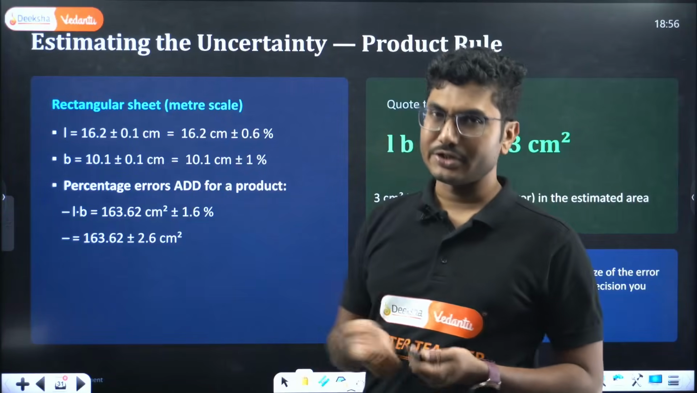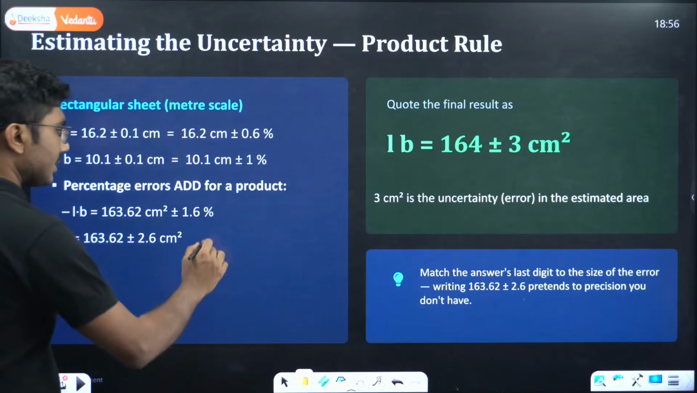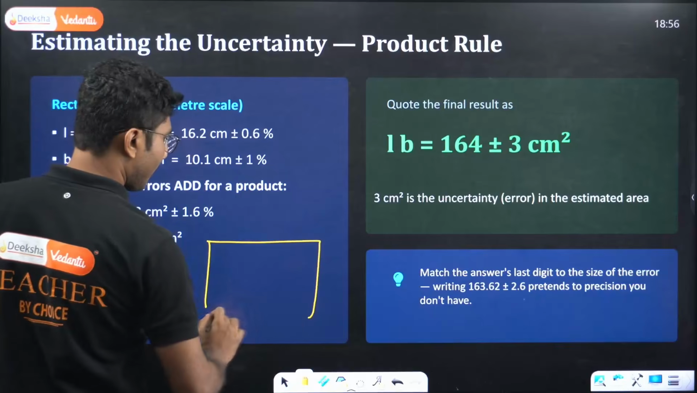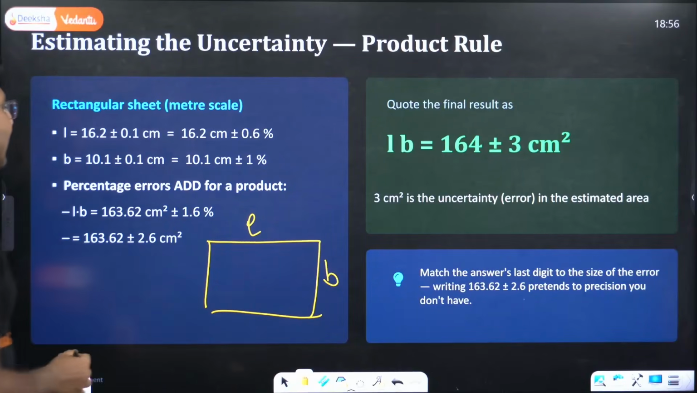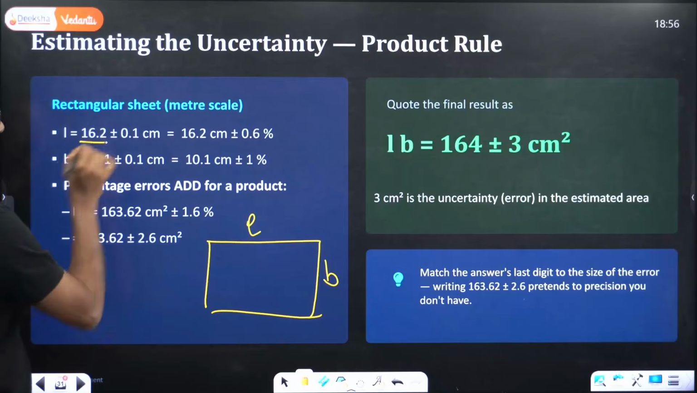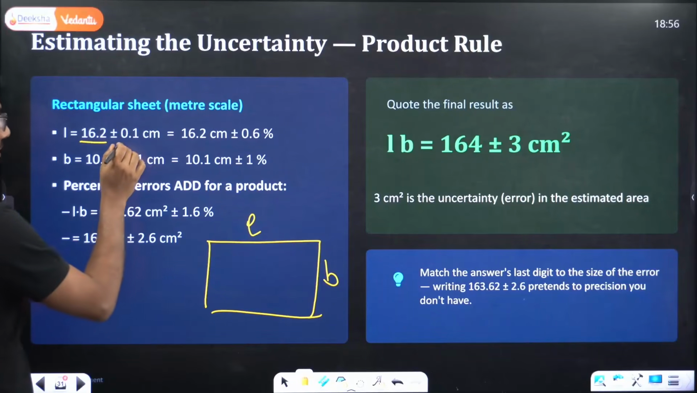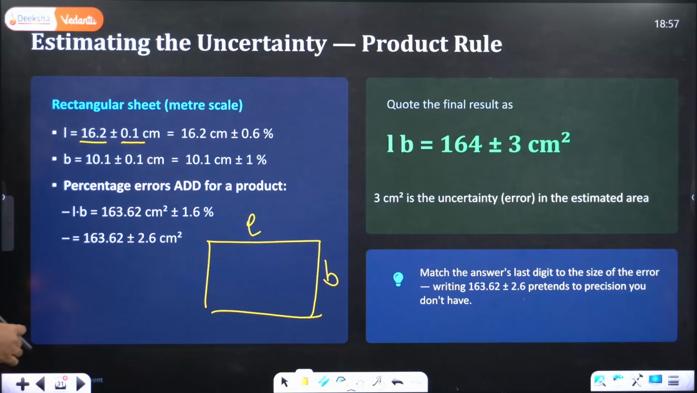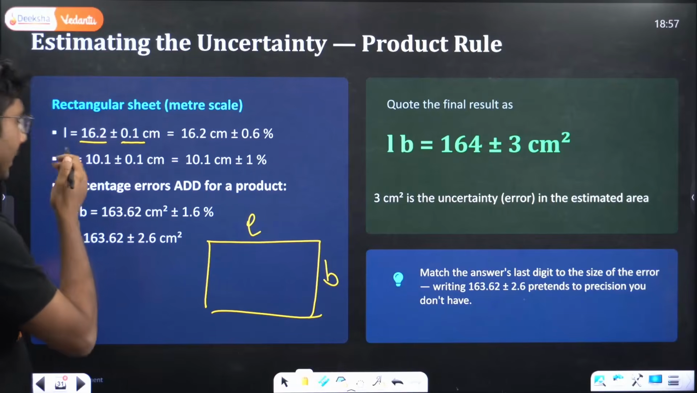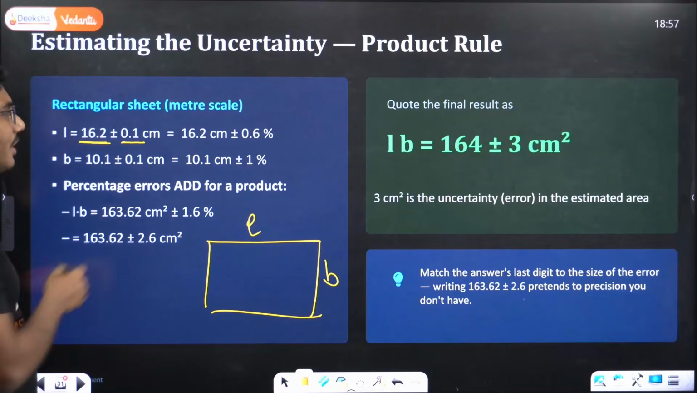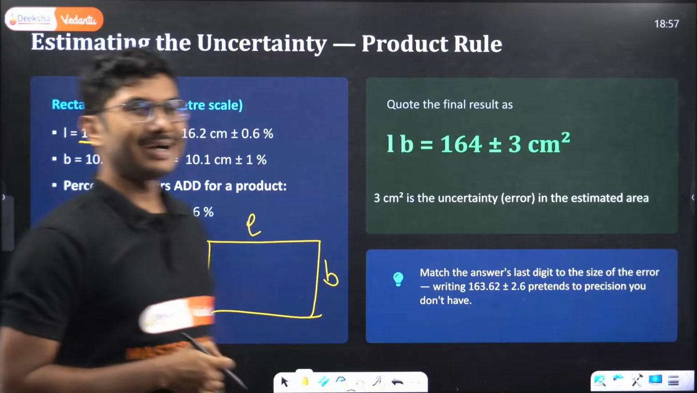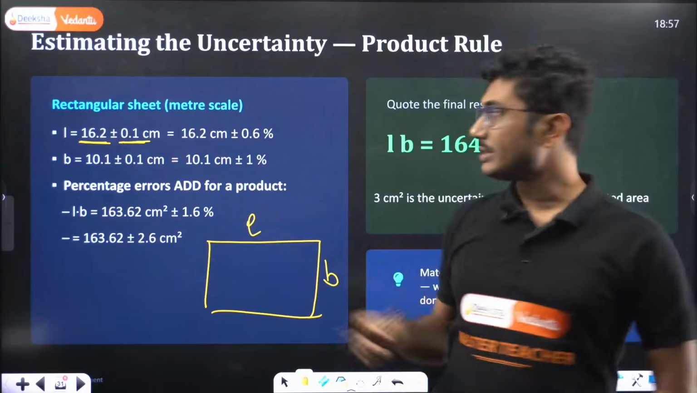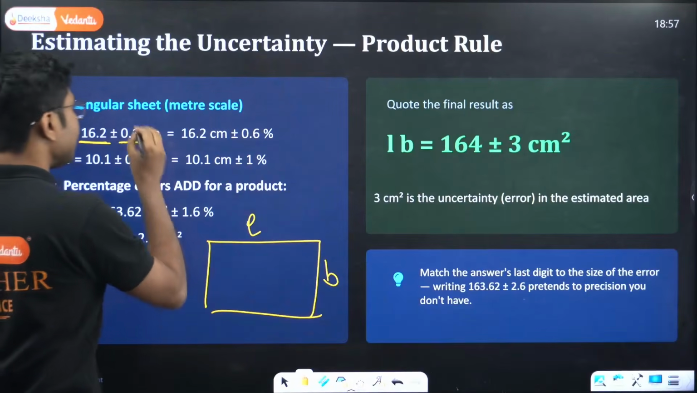A rectangular sheet is there. It has some length, some breadth. The length is calculated to be 16.2 plus or minus 0.1 centimeter. So 16.2 is the exact value. This plus or minus 0.1 centimeter is the uncertainty. This is called uncertainty.